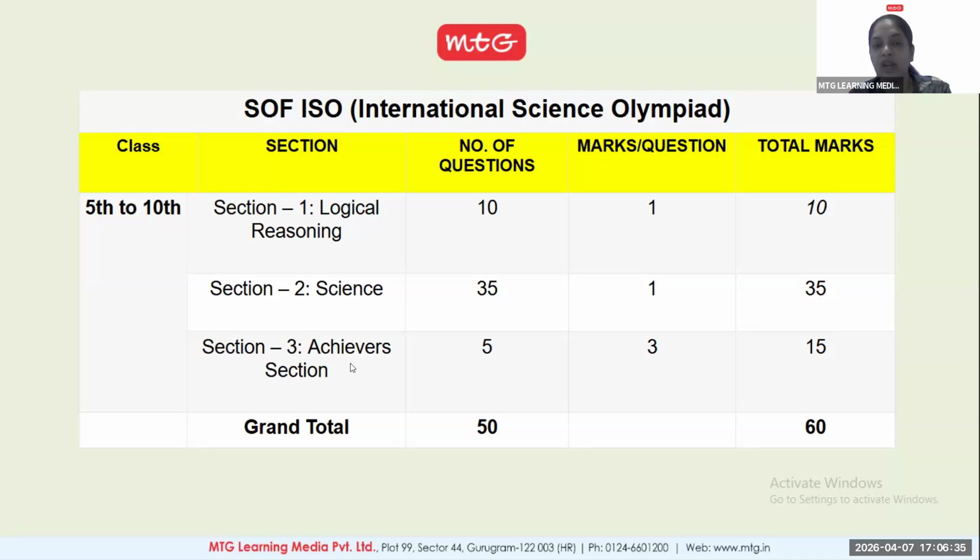Now the final and important section is the achiever section. There will be 5 questions in this section, which are very important questions, and each question carries 3 marks. So total marks for the achiever section are 15. Overall marks are 60 and 50 questions will be asked.